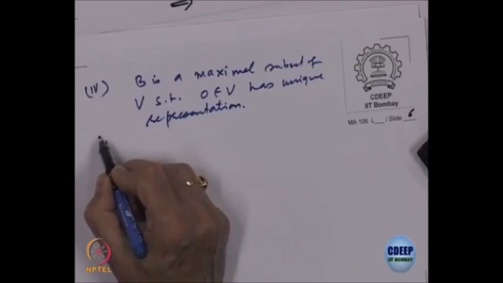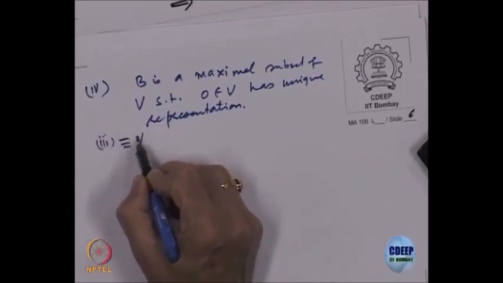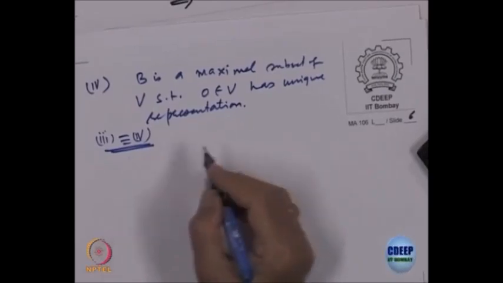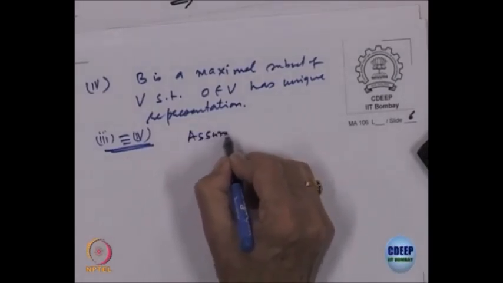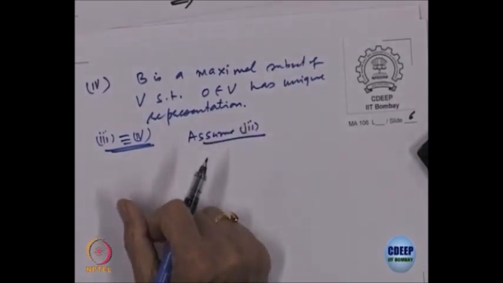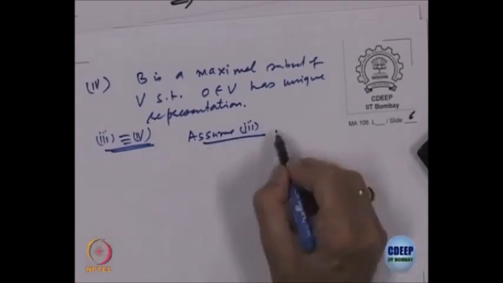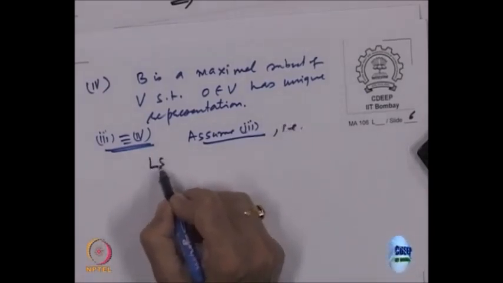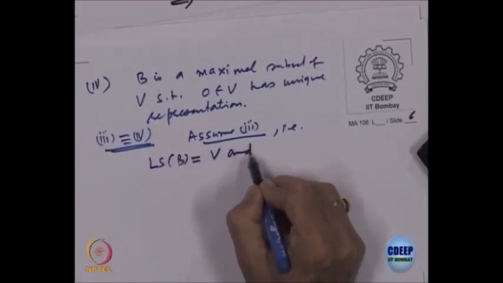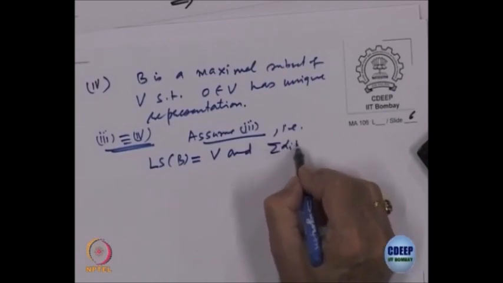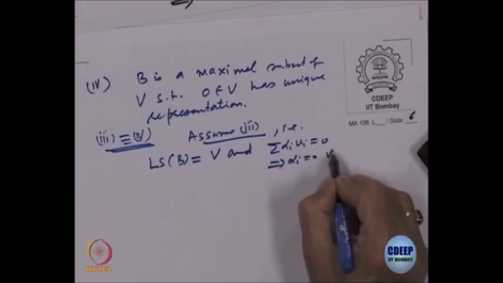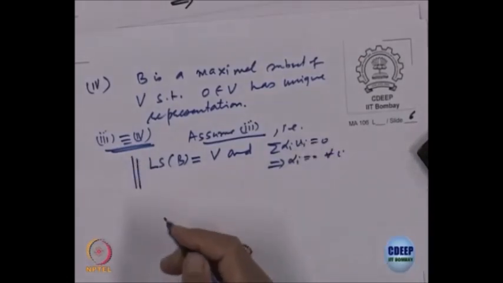So, let us prove that. I want to prove that 3 is equivalent to 4. Okay. So, assume 3. What does 3 say? That the linear span of B is equal to V, and sigma alpha I V I equal to 0 should imply alpha I equal to 0 for every I. So, that is what is given to me.